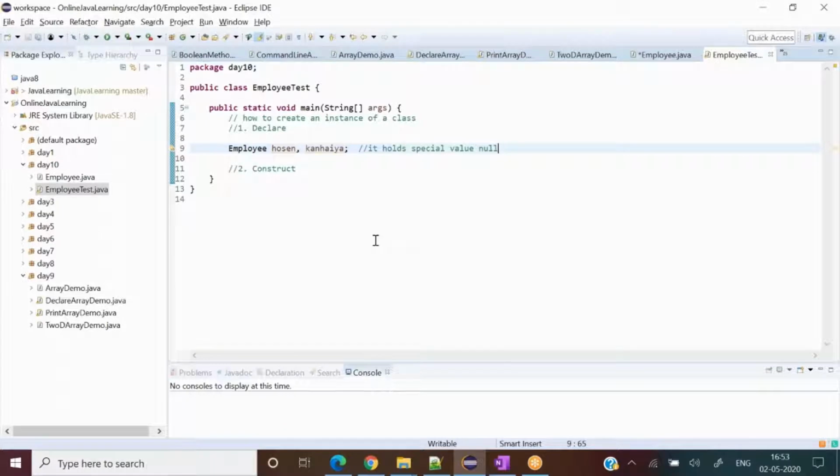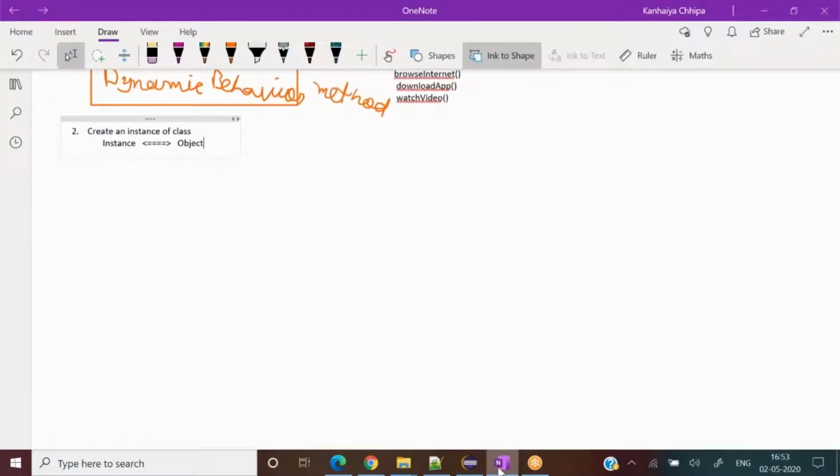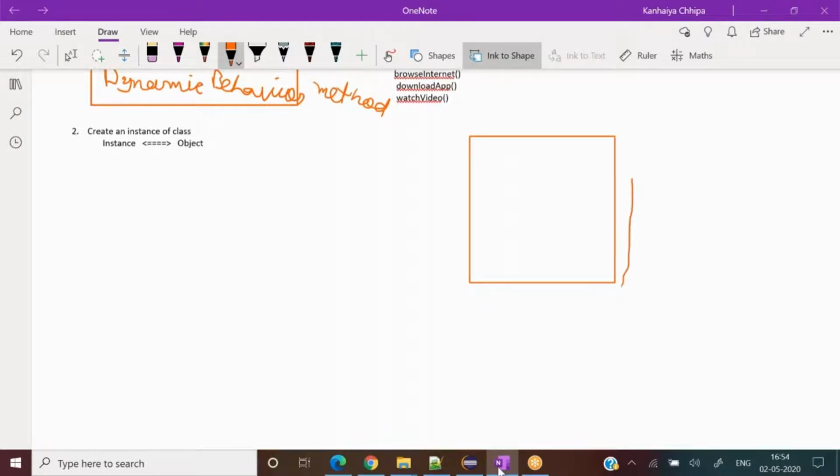Meaning to say that if you have a TV, this television set is with you, and you want to operate it, then there must be some remote control.